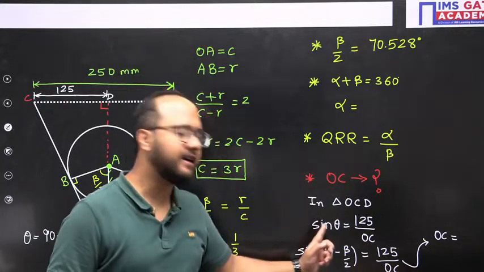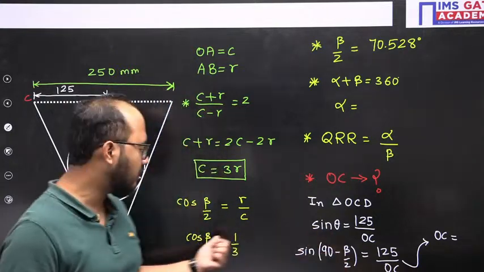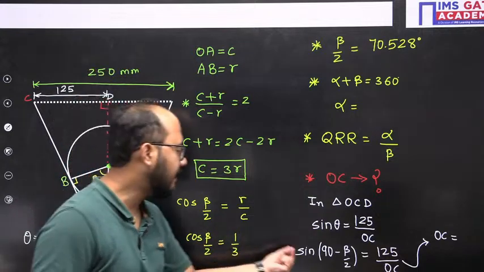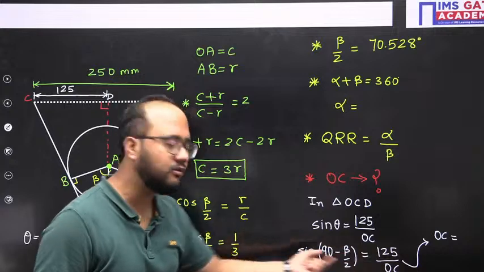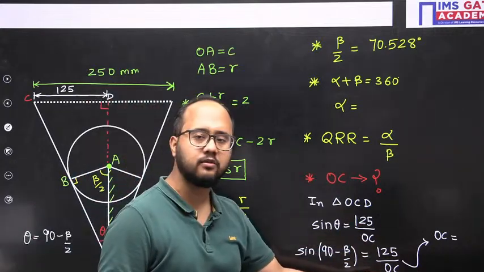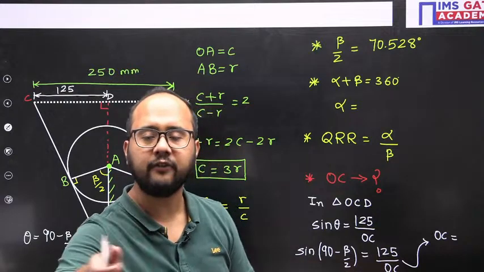Yes or no? Sin of 90 minus theta is cos theta. Here, sin of 90 minus beta by 2 is cos beta by 2. So cos beta by 2 has the value 1 by 3. 1 by 3 equals 125 divided by OC. OC becomes 125 multiplied by 3.